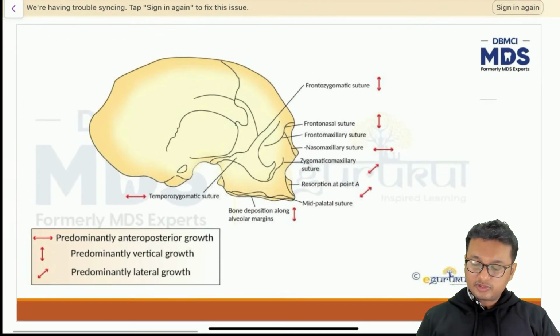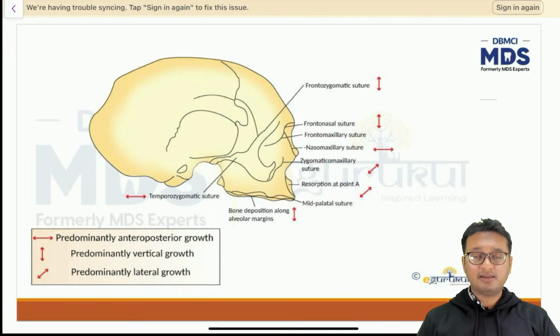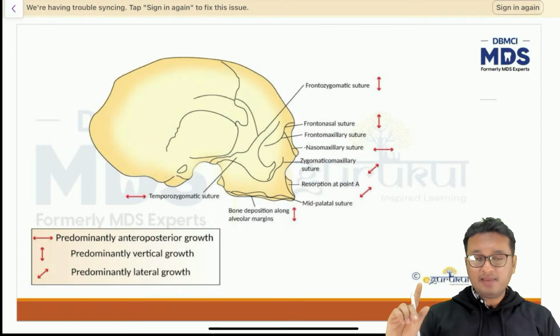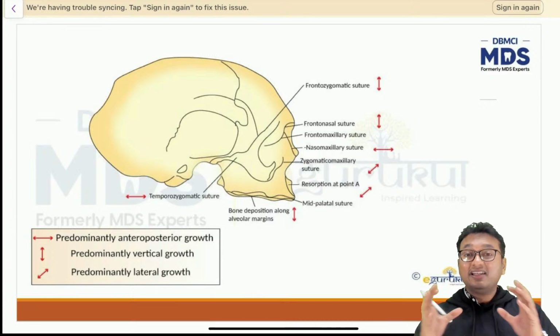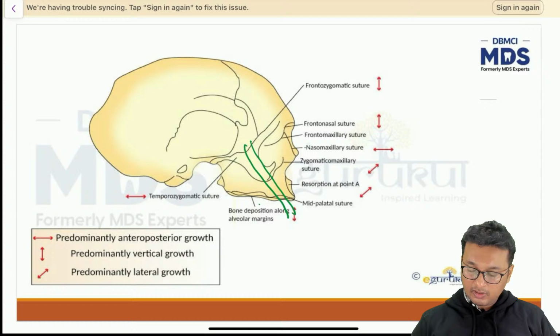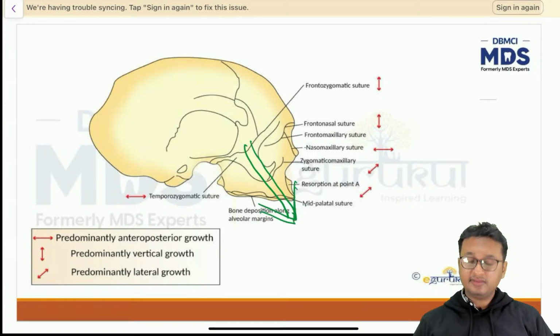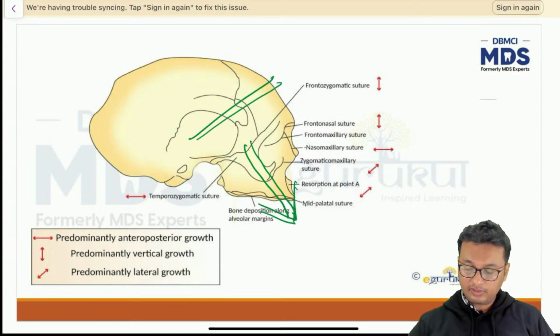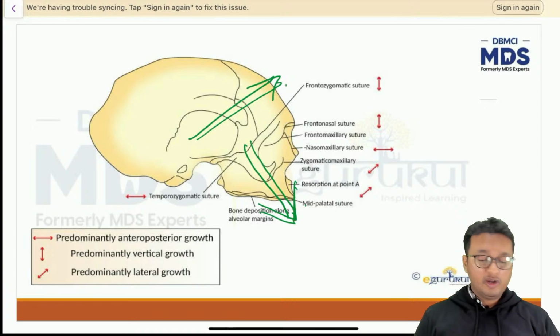So this diagram shows the predominant growth vector of different sutures, but this diagram is not very important. What I mean to say is that the collective growth of the facial skeleton is always downwards and forwards, whereas that of the base of the skull is upwards and forwards. So I hope this is clear.